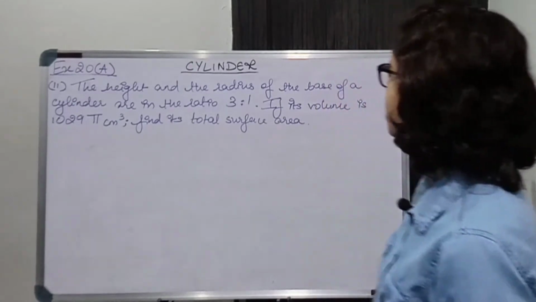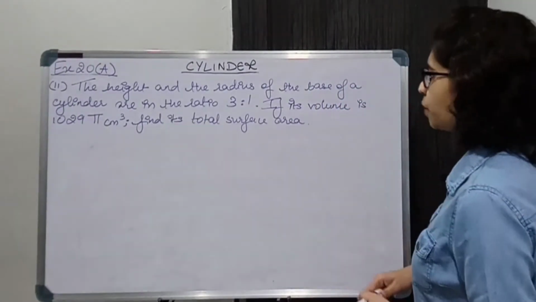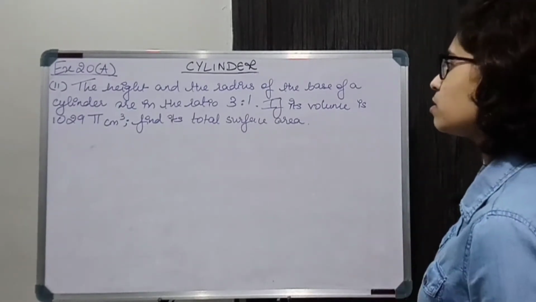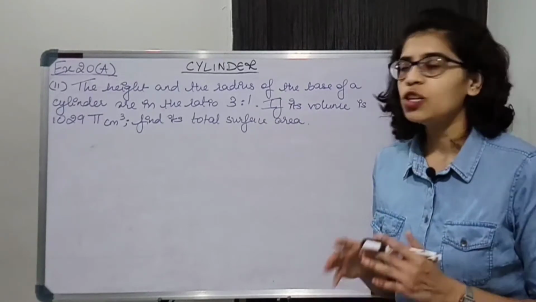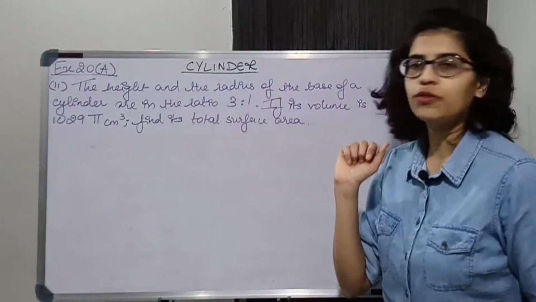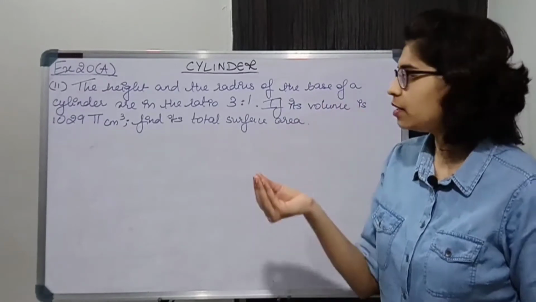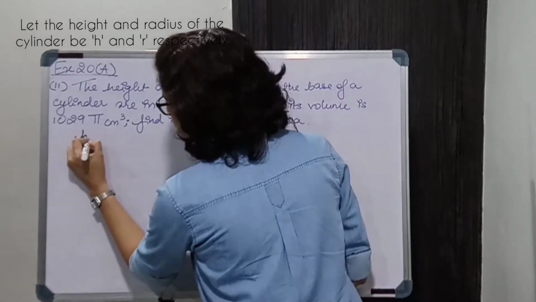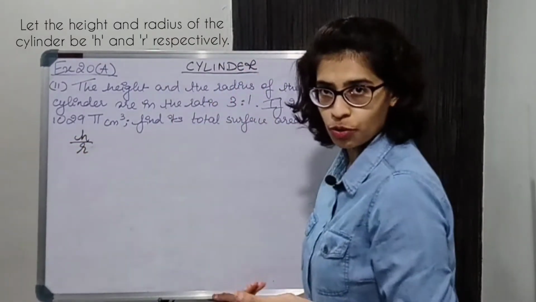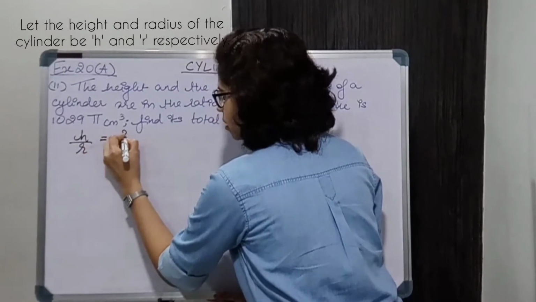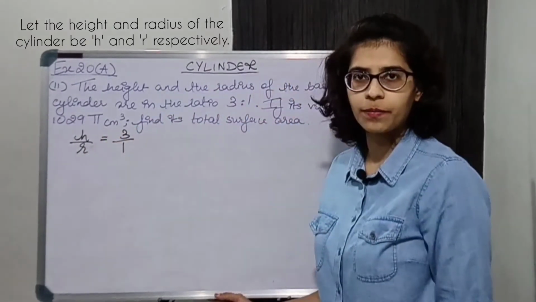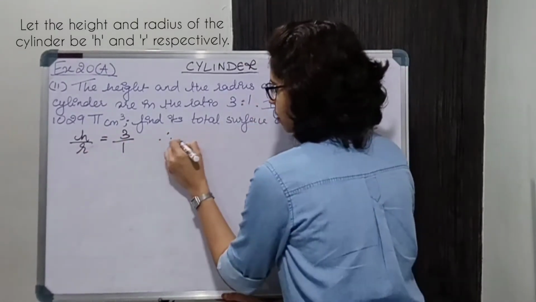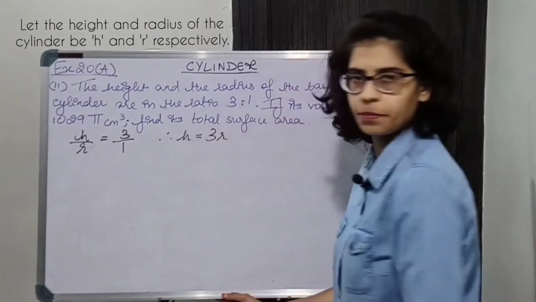Question number 11. The height and the radius of the base of a cylinder are in the ratio 3:1. If its volume is 1029 pi centimeter cube, find its total surface area. You are told that height and radius of the base of the cylinder are in the ratio 3:1. Height and radius का ratio is 3:1, that is 3/1. Okay, you're given this. Therefore H is equal to 3R.